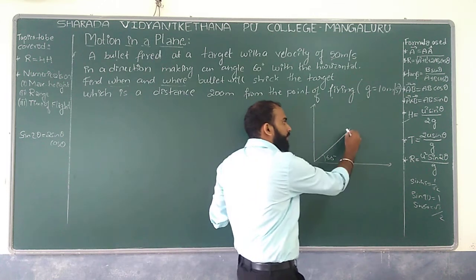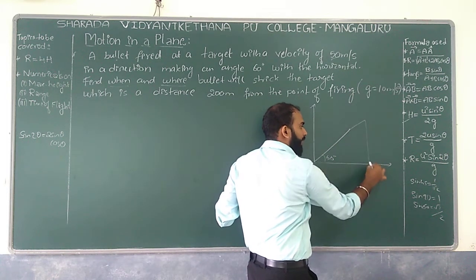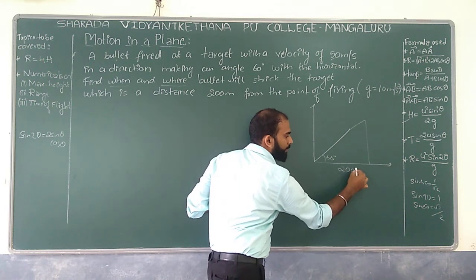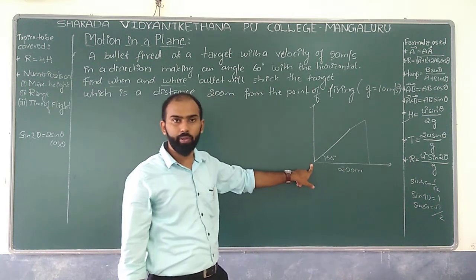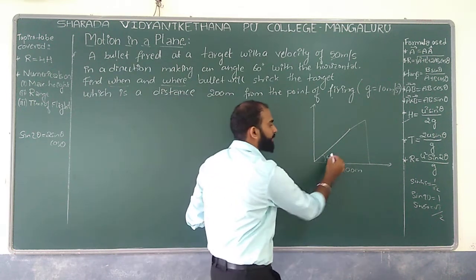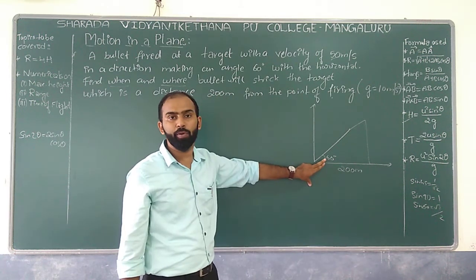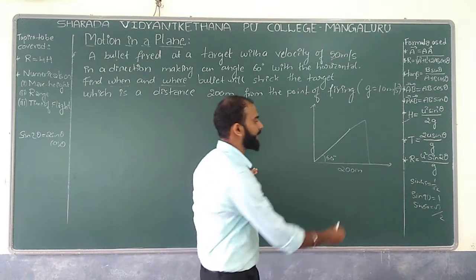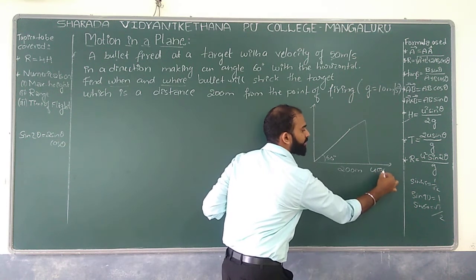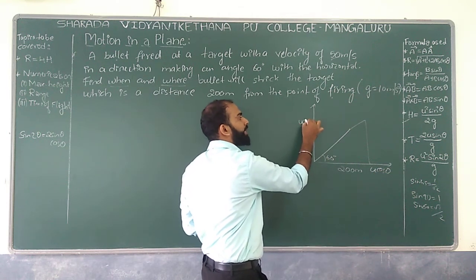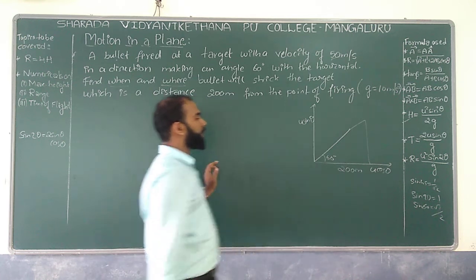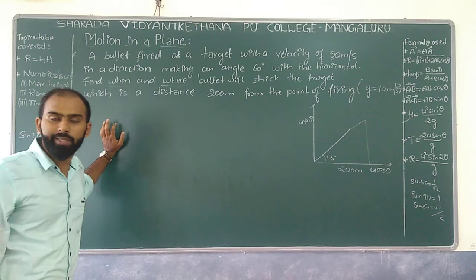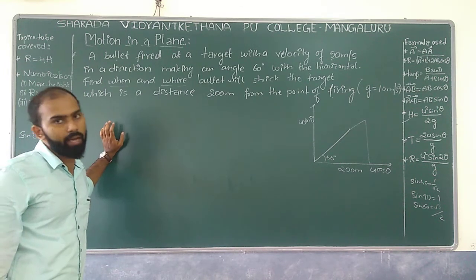For example, this particular target is kept at a distance of 200 meter, and this is the point of firing over here, right? Since we have an angle of projection with respect to the horizontal, the horizontal component we can take as u cos theta, and the vertical component we can take as u sin theta. Now your job is to find the when, which means at what time your bullet is going to strike the target, right?